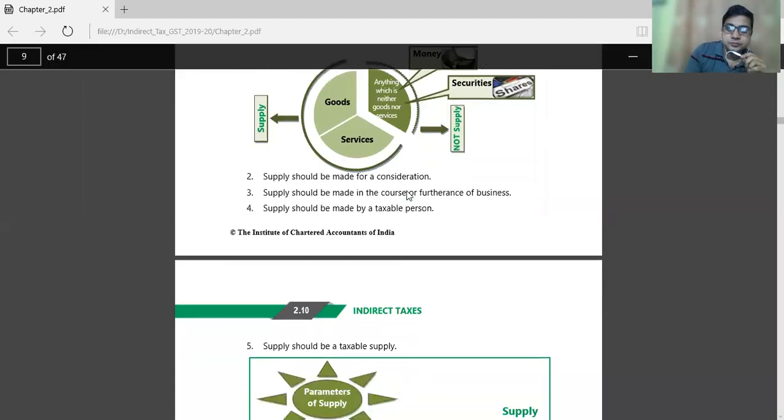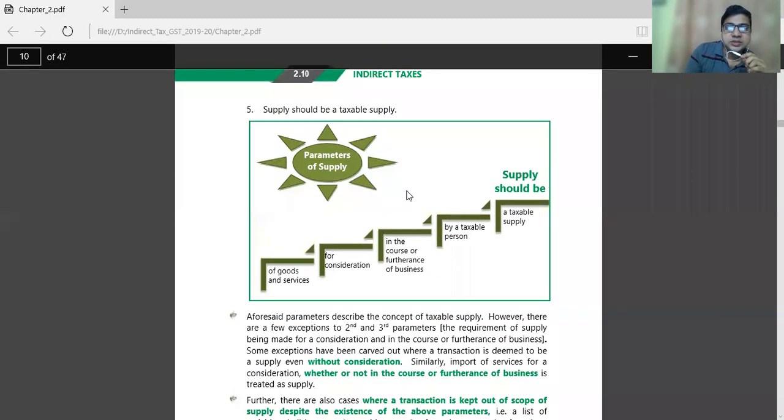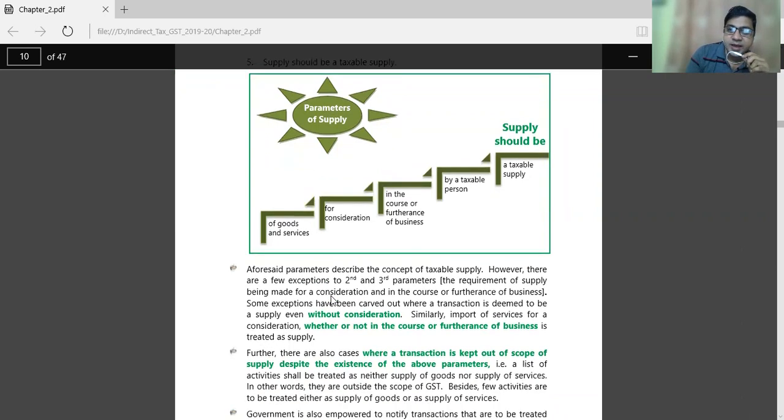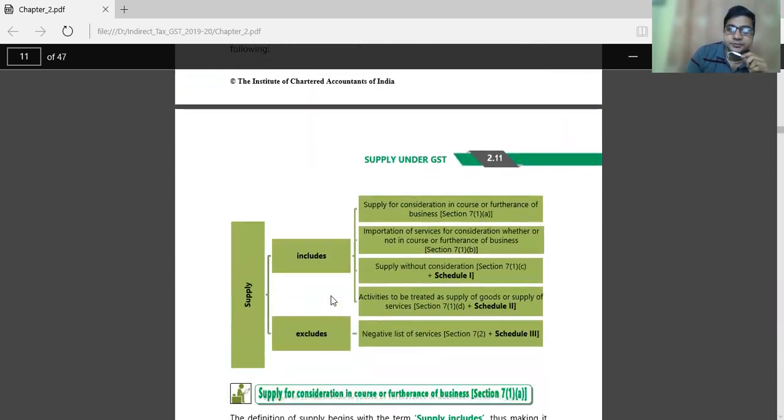Now, here the supply should be a taxable supply. When we say taxable supply, what are the parameters of the supply? Supply should be made by a taxable person. It should be in the furtherance or in the course of business, and supply should be for consideration, supply of goods or services. These are the parameters that you should keep in mind.